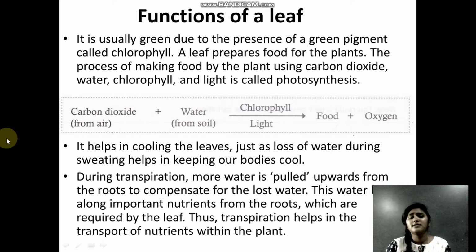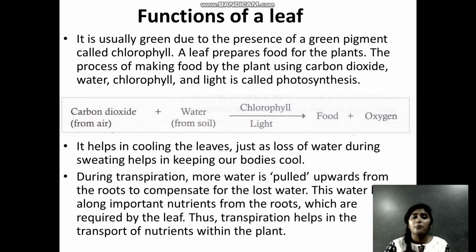So there is a term, transpiration. So what will happen in transpiration? More water is pulled upwards from the roots. When water is used for the photosynthesis function, sometimes water is released, and evaporation and all takes place. So in transpiration, what will happen?